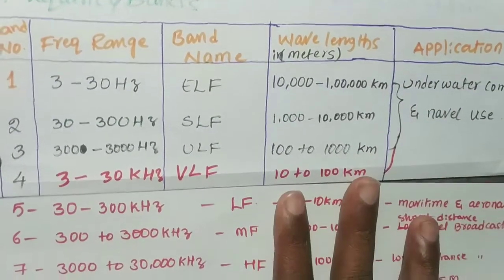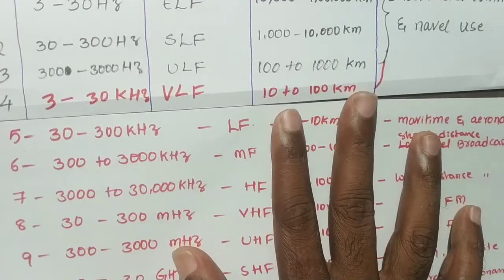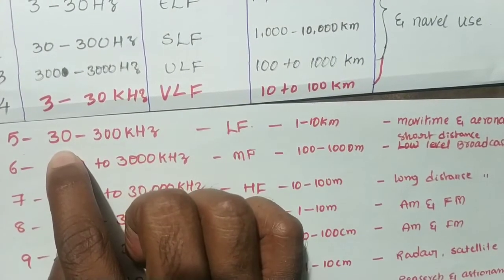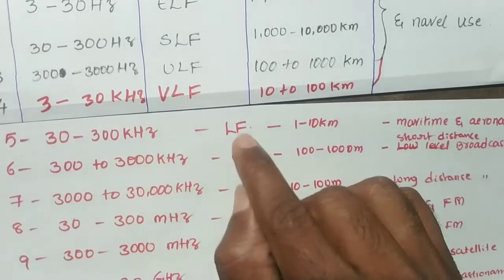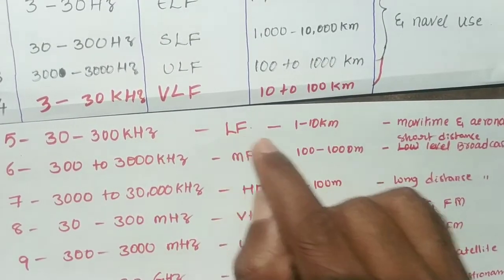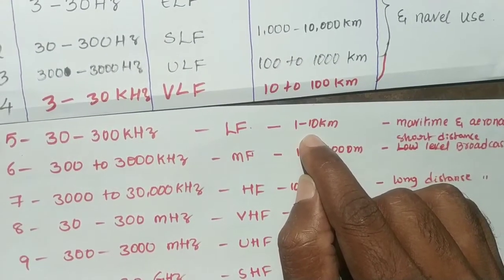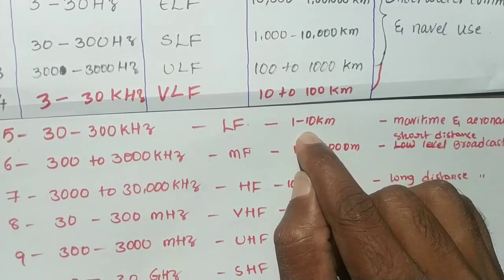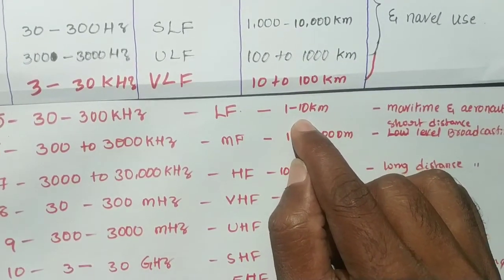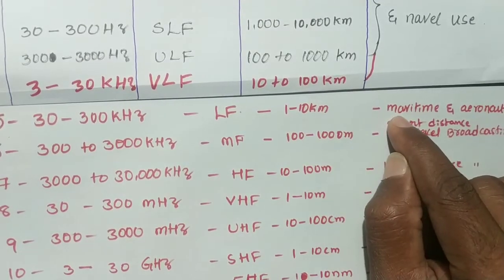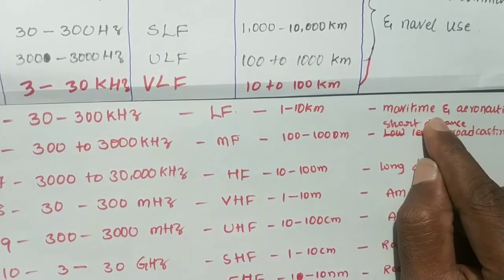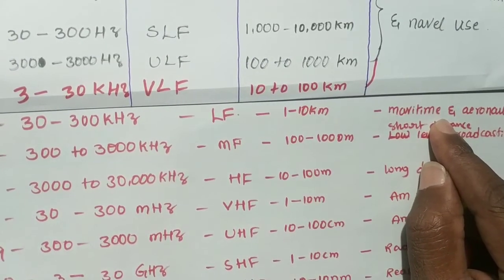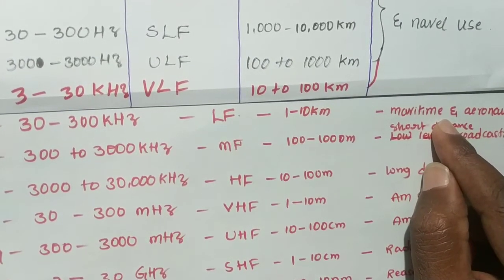Coming to the fifth one, 30 kHz to 300 kHz, it is named low frequency. It covers a wavelength of 1 kilometer to 10 kilometers. It is used for maritime and aeronautical applications. Maritime applications are nothing but sea applications.